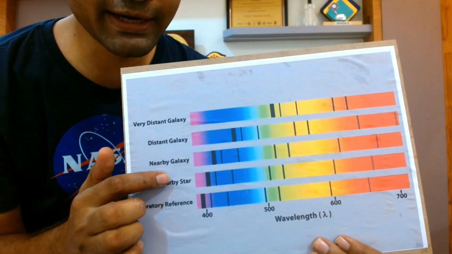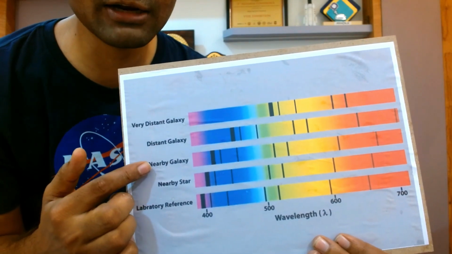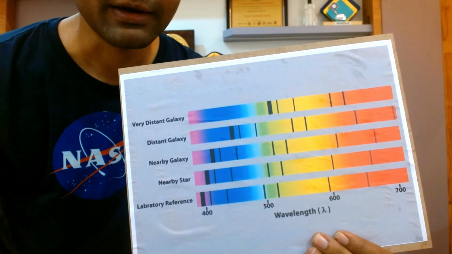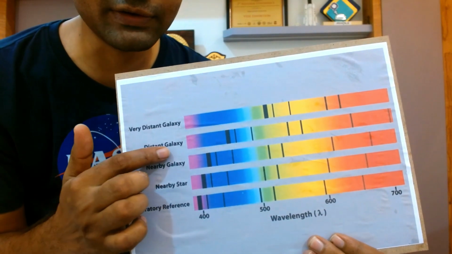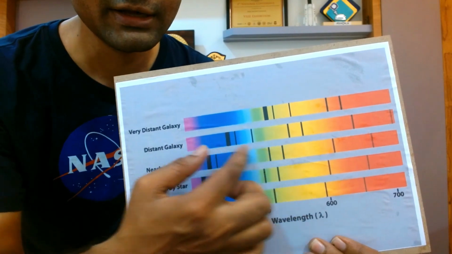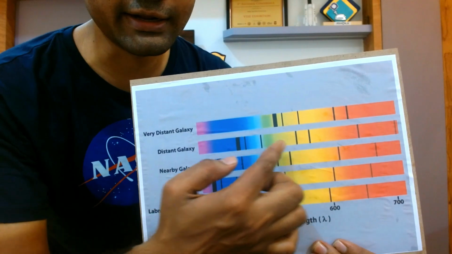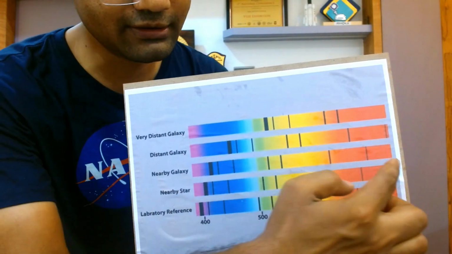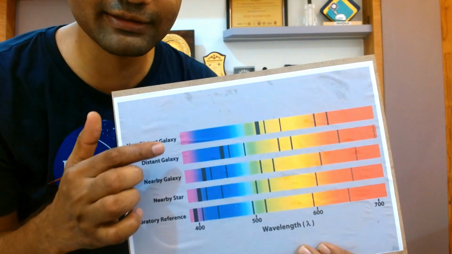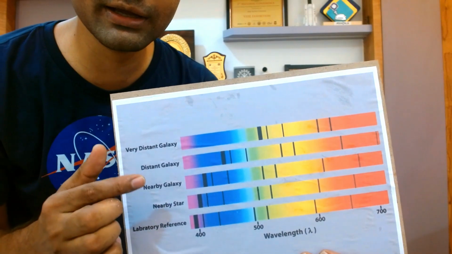And if you take the nearby galaxy, then you can see there is a little more shift in the spectra. It means this nearby galaxy is moving faster compared to the star. Okay, now next is the distant galaxy. You can see in the distant galaxy there is a big gap. There is a very big shift in the spectra. This black line is shifted more toward the red end of the spectrum. So it means that this distant galaxy is moving faster away from us compared to the nearby galaxy.